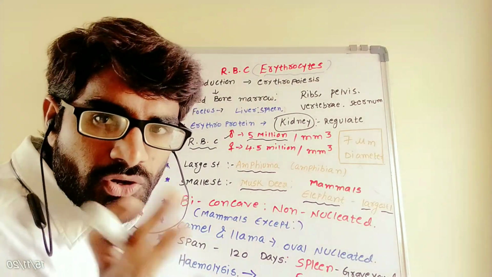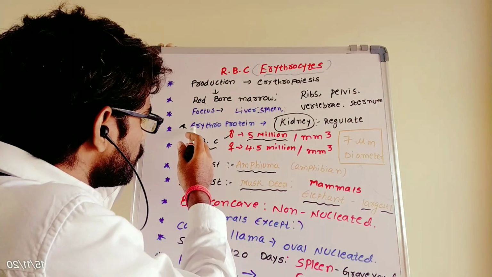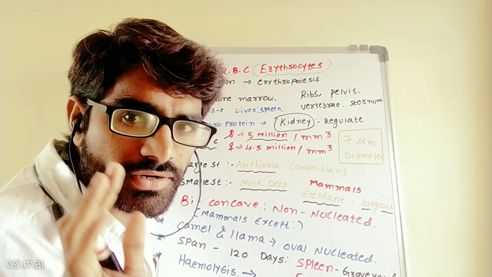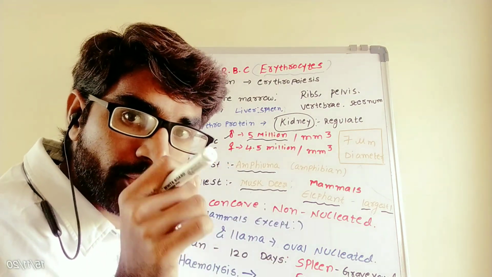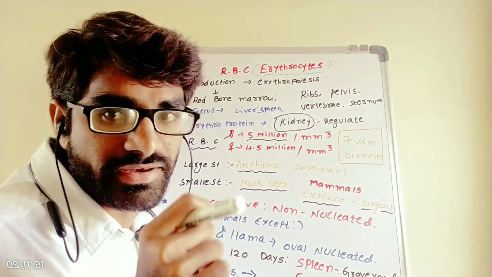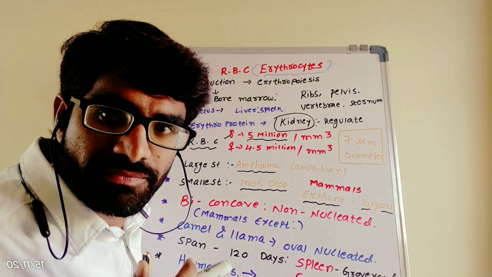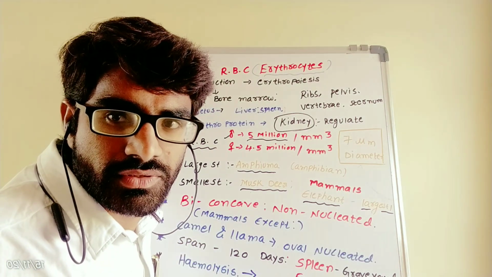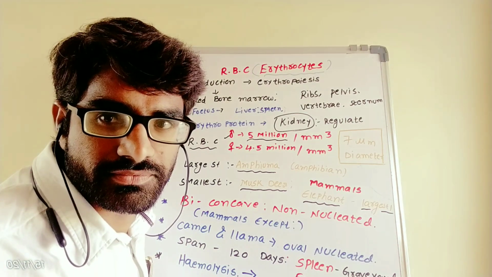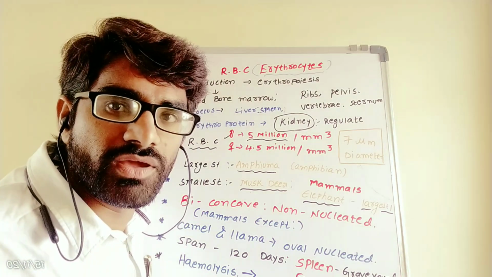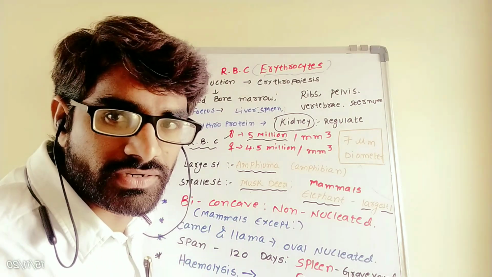This process, erythropoiesis, is regulated by erythropoietin. Very important: erythropoiesis is regulated by erythropoietin, which is secreted by the kidney. Let's see the normal range of RBC. In males it is 5 million per cubic millimeter of blood. In females it is 4.5 million per cubic millimeter of blood.